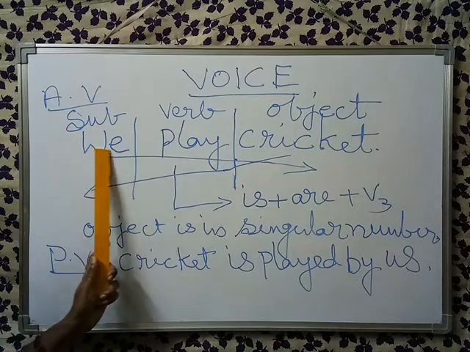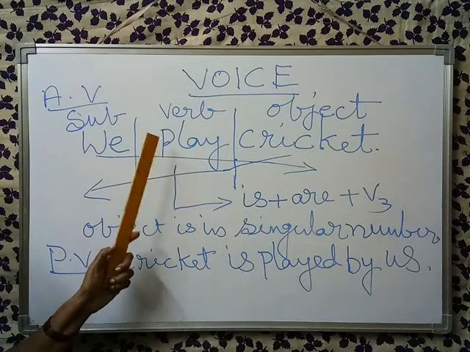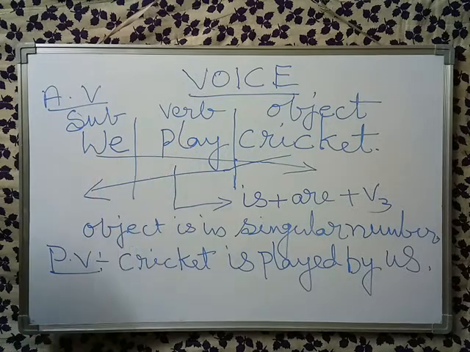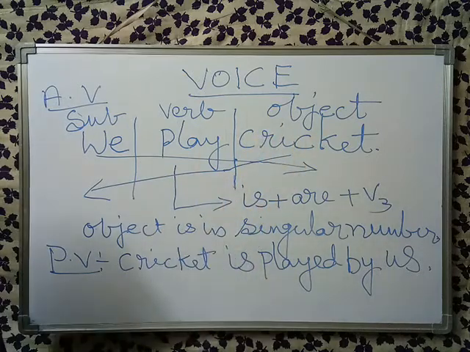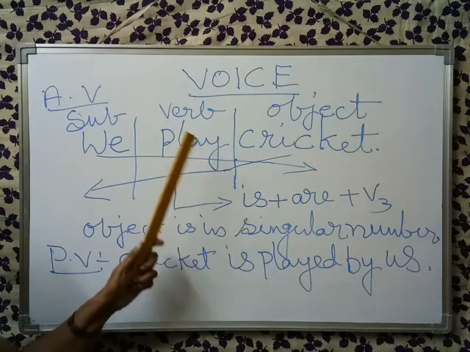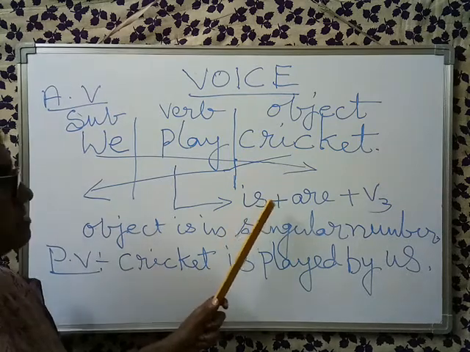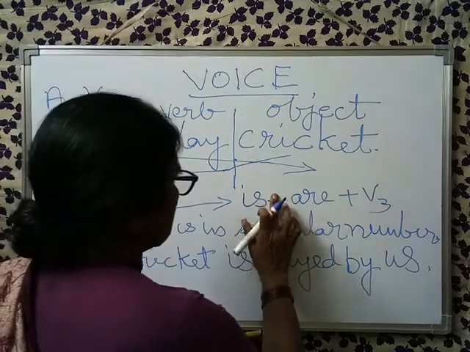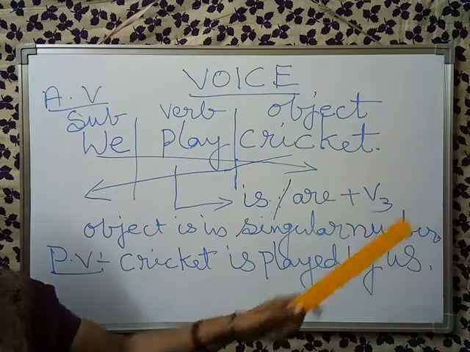Active voice: we play cricket. This is also simple present tense only, children. When you look at the verb, you have to understand it is in simple present tense. Here, play is in simple present tense. How does it change while going into passive voice? Is or are plus V3.